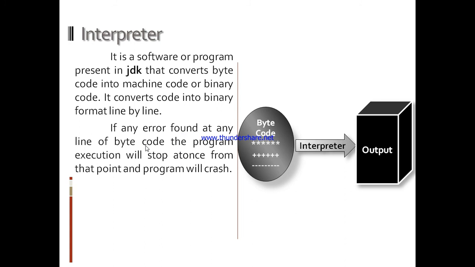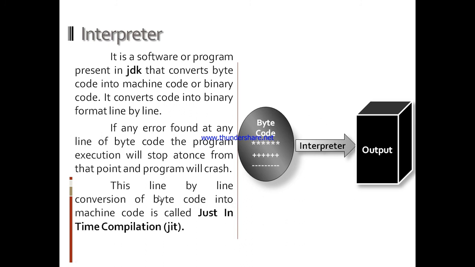If any error is found at any line of the bytecode, the program execution will stop at once, at that point, and the program will crash. So it is important to understand that bytecode will convert into output line by line, not the entire bytecode at once. This line by line conversion of the bytecode into machine code is called just-in-time compilation, JIT.